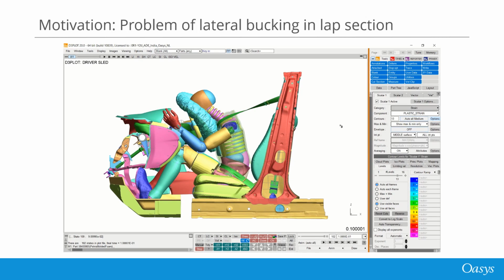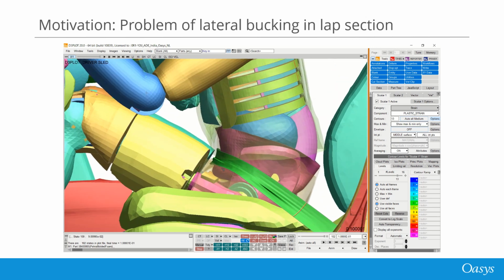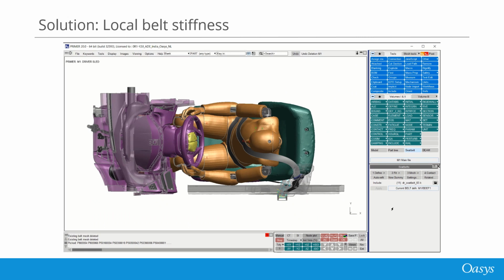During impact, the lap section experiences high lateral compressive forces, which will curl up the belt unrealistically. Adding bending stiffness with form equal to -14 in matte fabric helps reduce it a bit, but we still get lateral buckling, which looks unrealistic. We now have a local belt stiffness option in the seatbelt tool. When used, Primer will automatically create a number of beam elements along the belt path between two base path points.